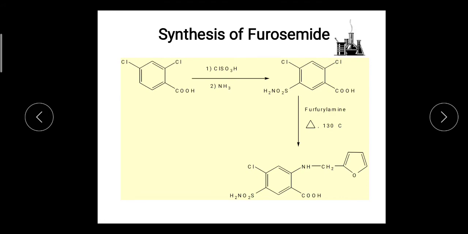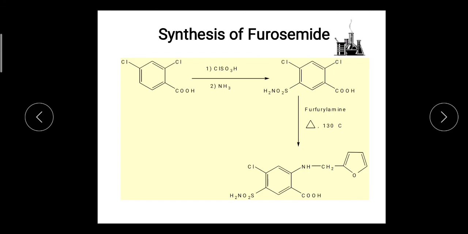On treatment with chlorosulfonic acid and ammonia, chlorosulfonic acid introduces an SO2Cl group at this position, and the chlorine group is replaced with the NH2 group when it is reacted with ammonia.